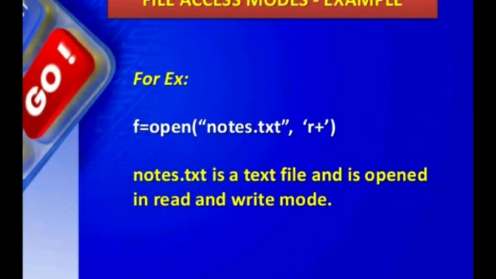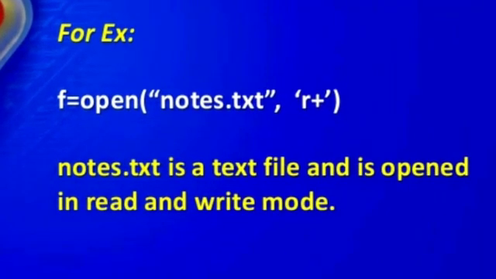Next example is f is equal to open notes.txt comma r plus. Here f is the file object, and using the open function we create the file object f. Open has two parameters, file name and access mode. The file name is notes.txt, and by the extension .txt we understand it is a text file.